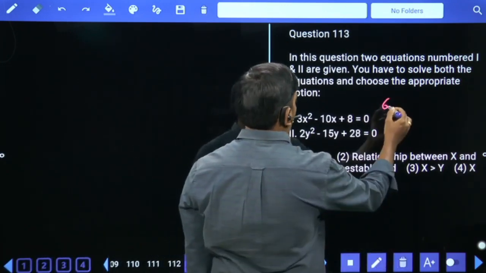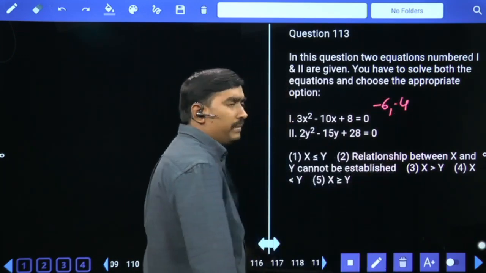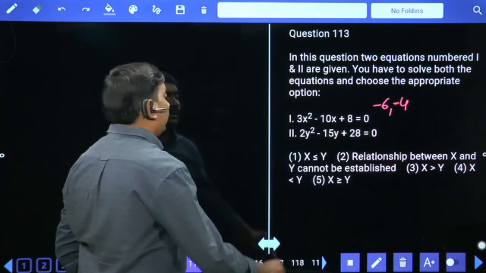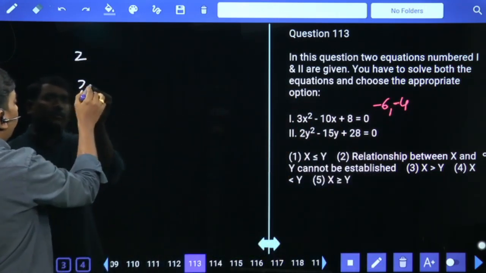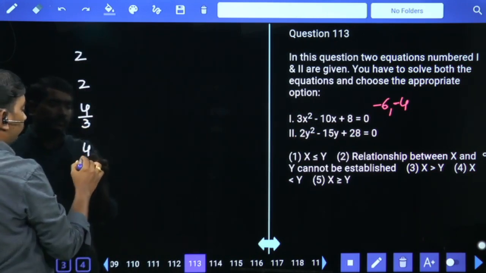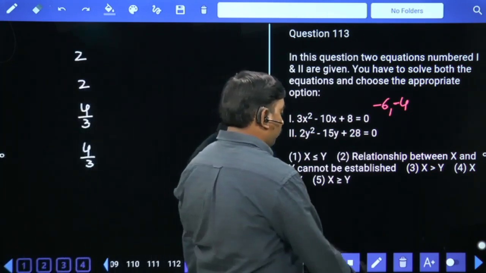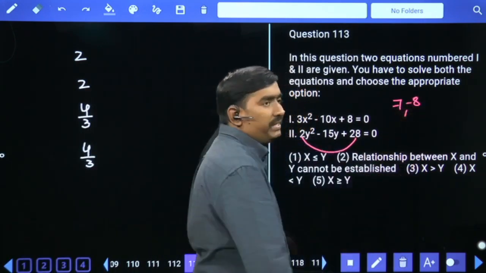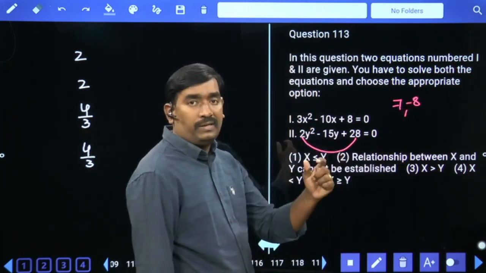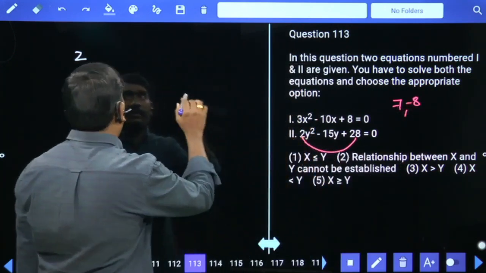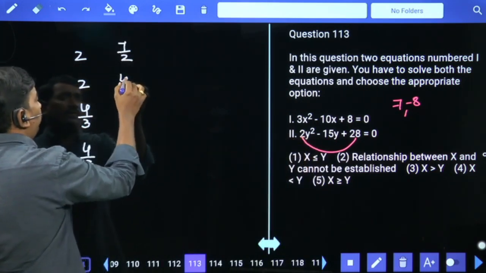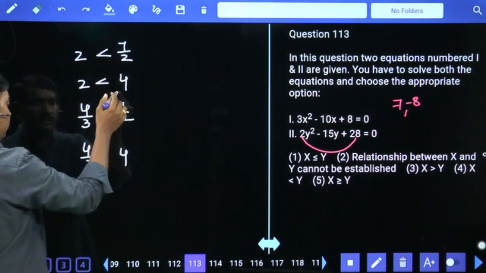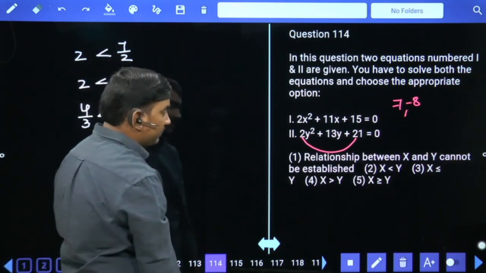8 threes are 24, 6 fours are 24. Minus 6 minus 4 will give us minus 10. Finally plus 6 plus 4. 6 by 3 means 2, 4 by 3. 2 28s are 56, 7 8s are 56. Minus 7 minus 8 will give us minus 15. Finally plus 7 plus 8. 7 by 2. 8 by 2 means 4. Less than, less than, less than, less than. X less than y is your answer.